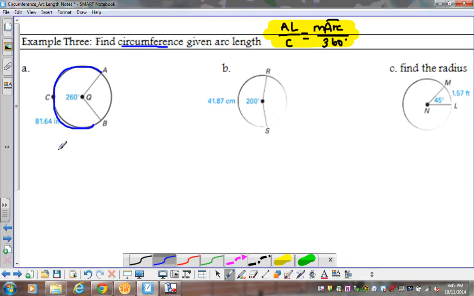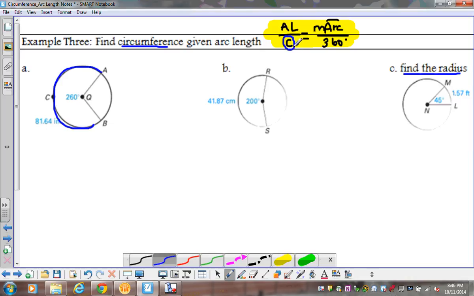All right, so once again, arc length over circumference equals the measure of the arc over 360. Now, since I'm trying to find circumference, I can just call that x. I don't even need to call it 2 pi r because this is what I'm solving for. Now in part C, when it says find the radius, then I'm going to need to make my circumference 2 pi r.